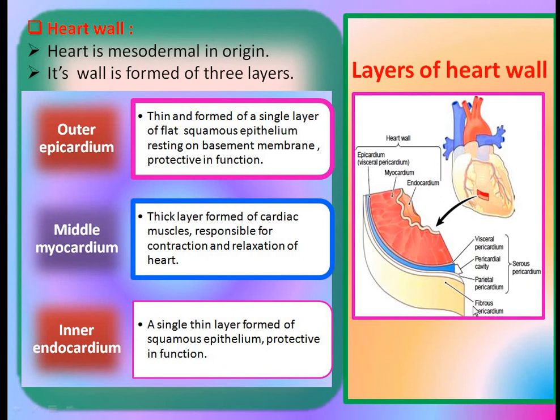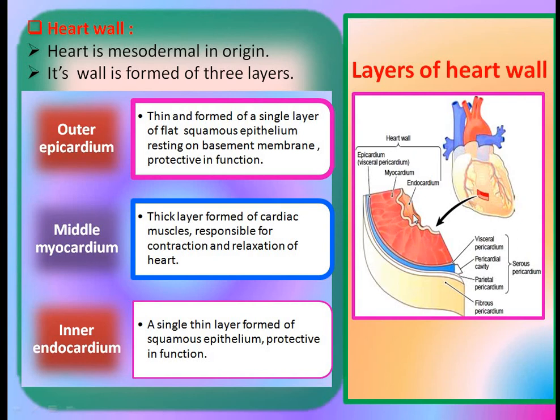This is the fibrous pericardium and this is the serous pericardium, the outermost layer. Then the middle layer is called myocardium, which is a thick layer formed of cardiac muscles, responsible for contraction and relaxation of the heart.